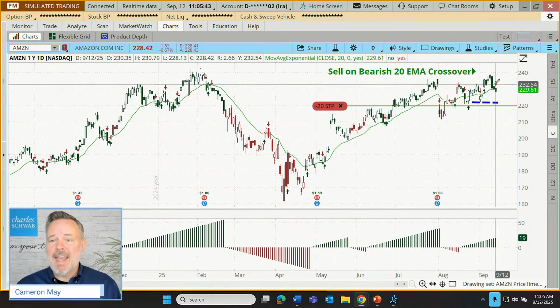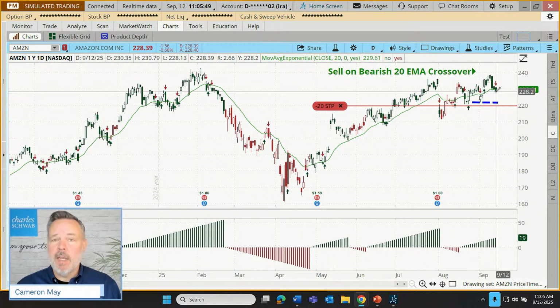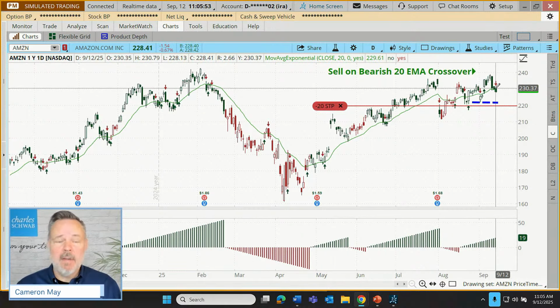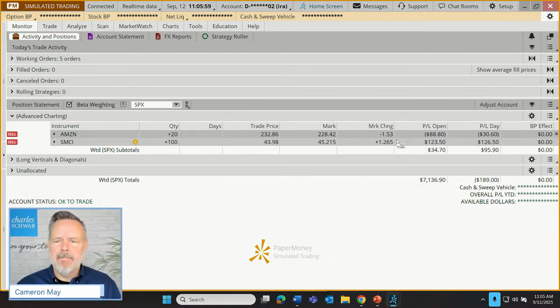And look at that red arrow appearing, calling our attention to the fact that we do have price crossing down through the 20 EMA right now. So guess what? As of today, there's that signal. We're going to close this one out. It's a small loss, $88. But obviously, the trader prefers a better outcome, but losses are just part of what the trader needs to be prepared for. In any case, we're going to close this out.